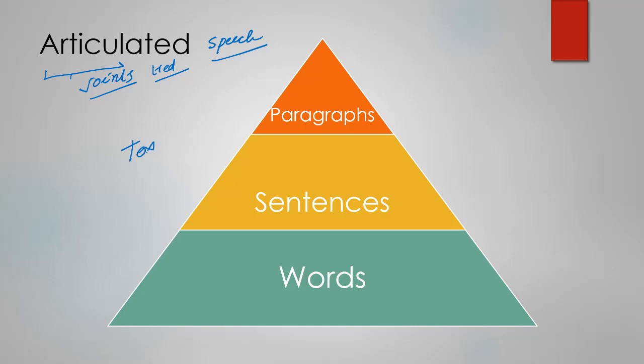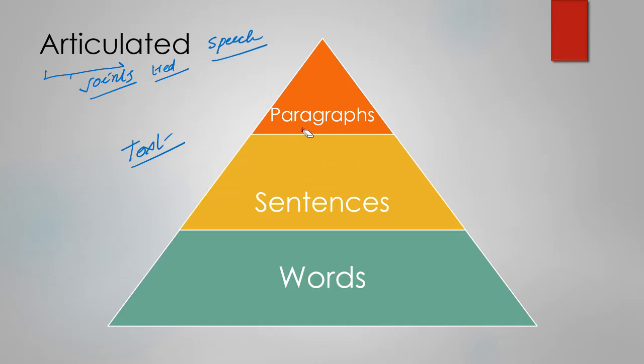So in fact in any text, whatever text you have or writing you have or speech you have, three basic elements are there: words, sentences, and paragraphs. So the idea is that words should be articulated or joined or tied together beautifully or in a logical way, and then sentences must be tied together in a cogent way.